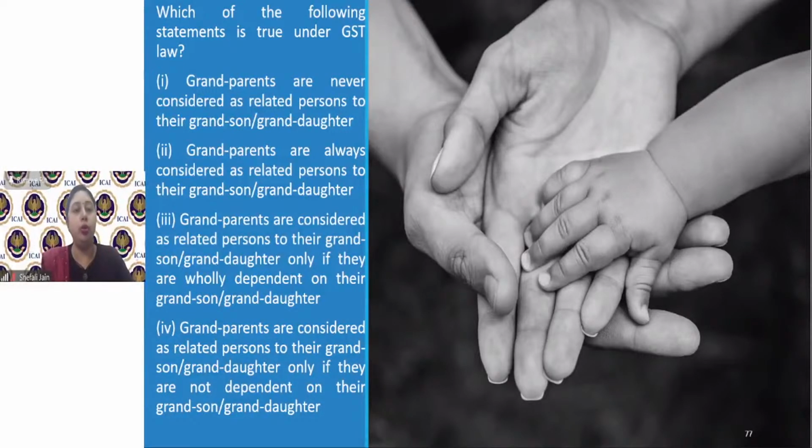Grandparents are considered related persons if they are wholly dependent on their grandson or granddaughter. Grandparents are considered as related persons to their grandson or granddaughter only if they are not dependent on their grandson or granddaughter. So out of these, which are the correct options? That's what you need to tell.